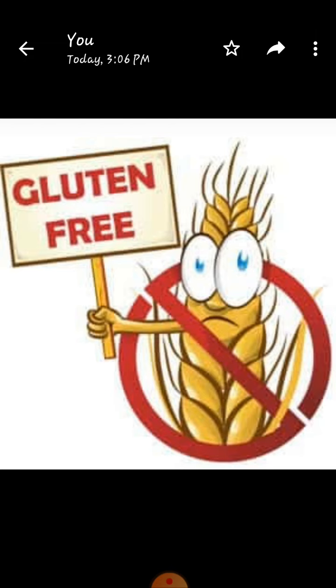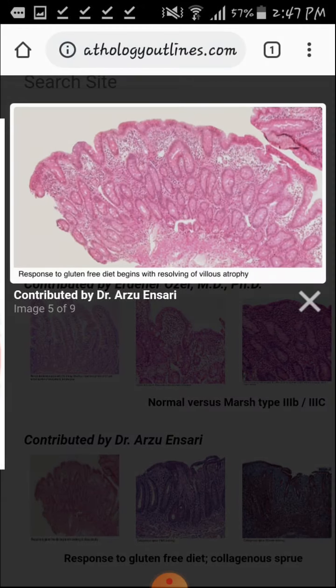Now, what is the treatment of a person who is suffering from celiac disease? There is one and only treatment, which is to avoid gluten in the diet. A person should take a gluten-free diet. If a person starts taking a gluten-free diet, then he can recover in about 6 to 24 months.